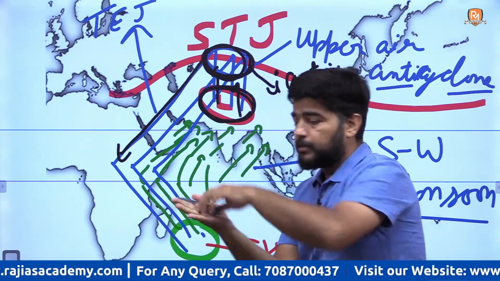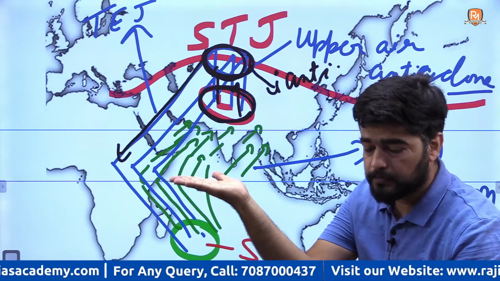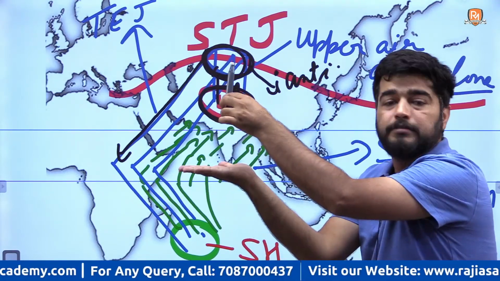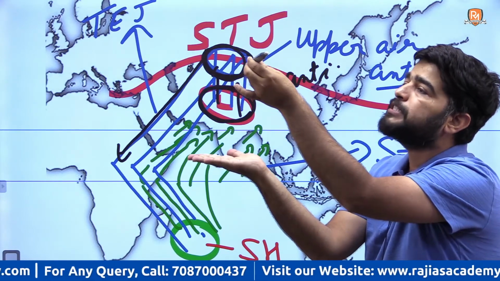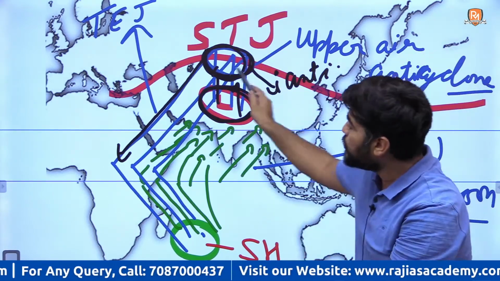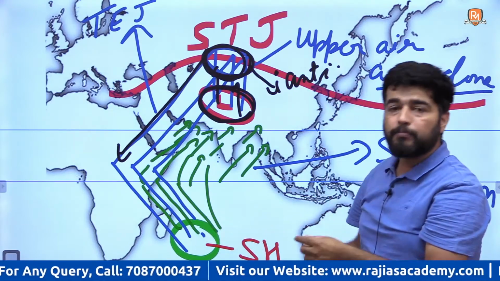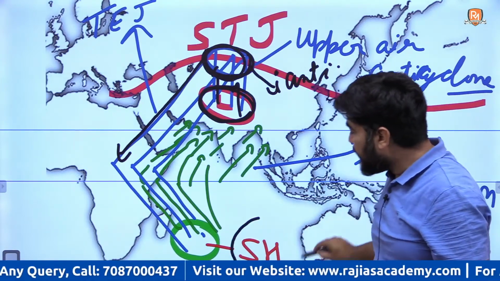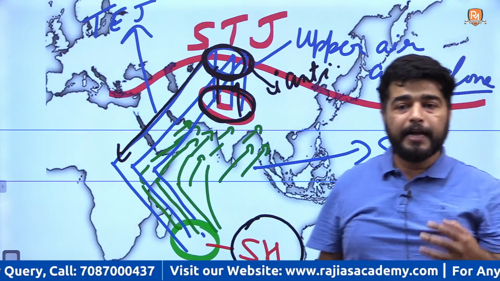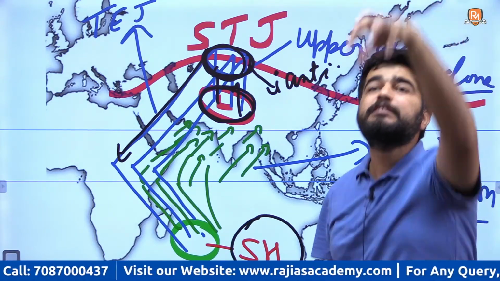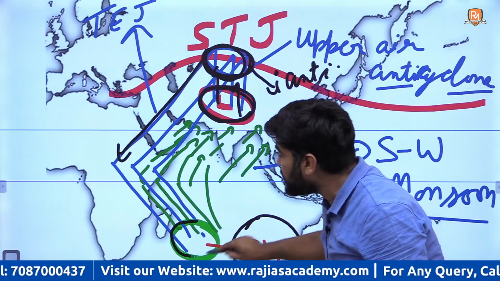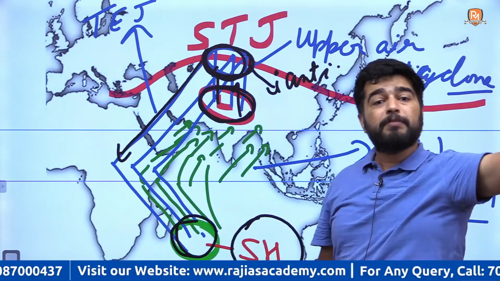What will happen? See, this is Tibetan plateau. So wind will rise, and the wind will move towards south. Can you see the blue lines? These winds are moving towards Mascarene High or subtropical high in southern Indian Ocean, where these wind will descend. वो descend होगी तो high pressure बनेगा. ये ऊपर का मैं बता रहा हूं.